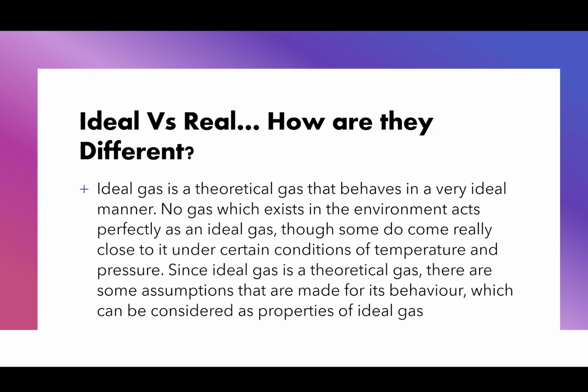Real versus ideal. So our ideal versus real in this case. How are they different, right? So an ideal gas is a theoretical gas. It does not exist. No gas, right, exhibits the type of characteristics that ideal gas have, right? No gas follows those assumptions, right?